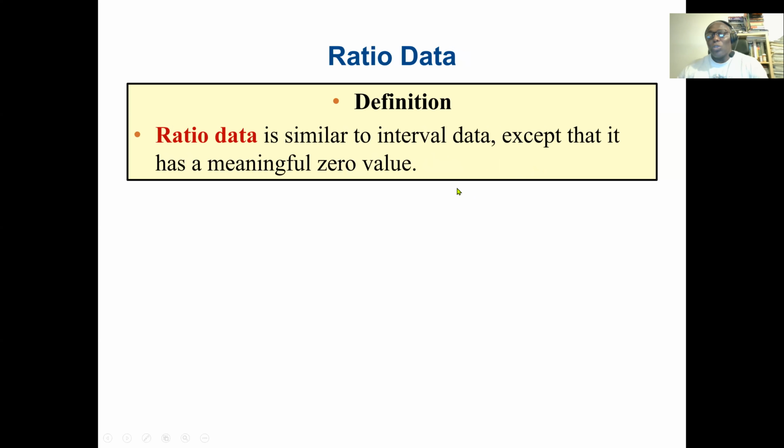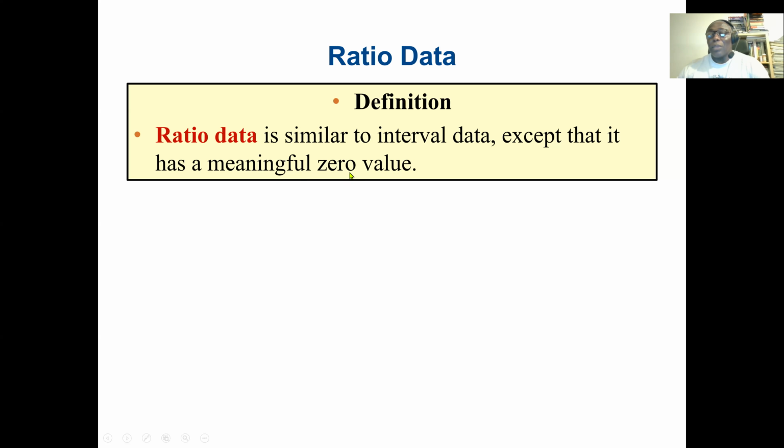Then we have the ratio. With ratio, we can perform all the arithmetic operations: counting, relational operators, multiplication, division, addition, and subtraction. With interval, we can only do addition and subtraction differences. But with ratio data, we can do almost everything, all the 4 major arithmetic operations. So here we say ratio data is similar to interval data, except that it has a meaningful 0 value.